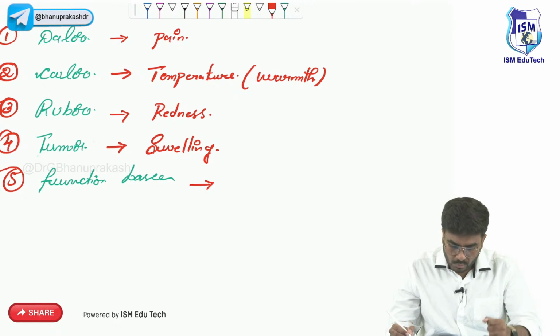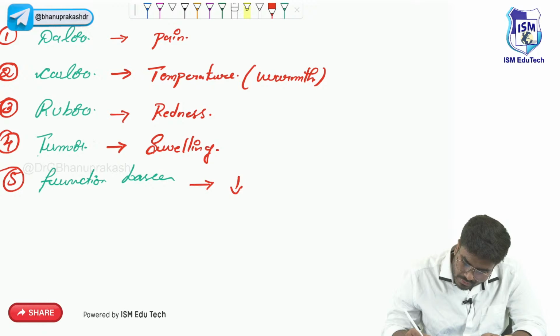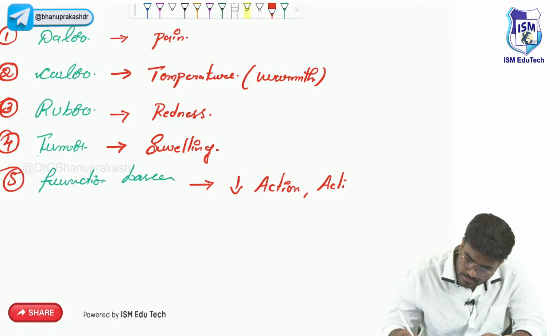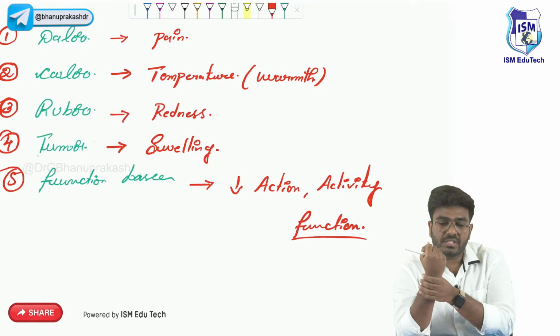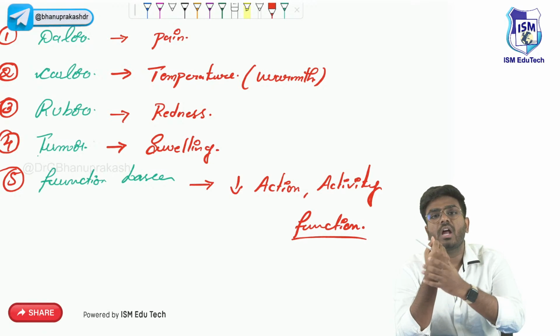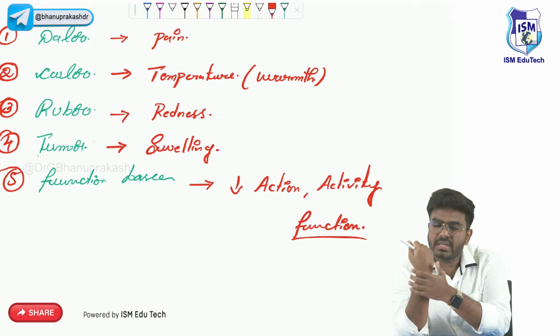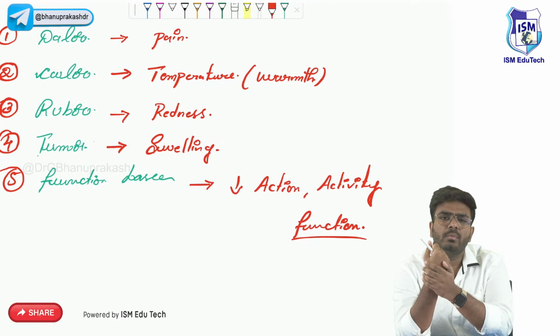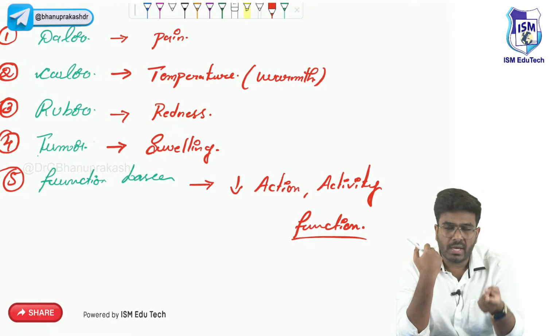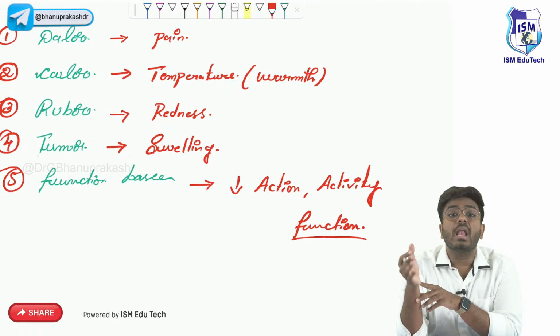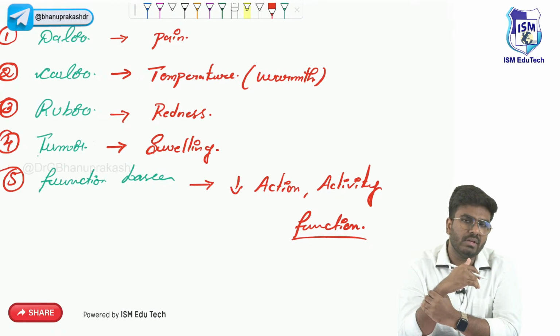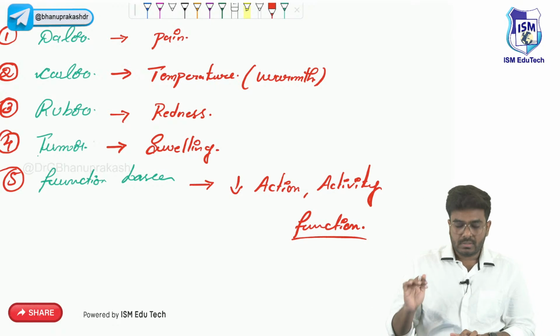Okay, or functio laesa, whatever. So functio laesa means a decrease in the action or decrease in the activity or function. For example, if there is some inflammation going on in my joints, I'm suffering with arthritis. So here some inflammation is going on. Do you think I will be able to use this joint as normally as you guys? Definitely not. I can't use my joints like a normal person. So there is loss of function, or there is a decrease in the activity of that particular part.